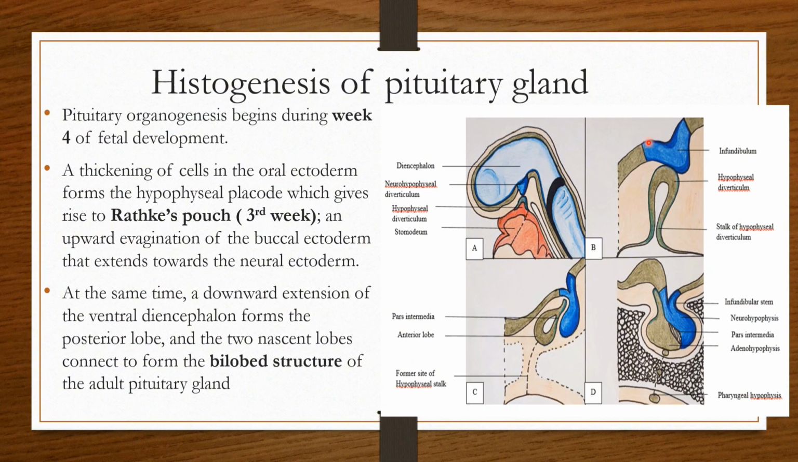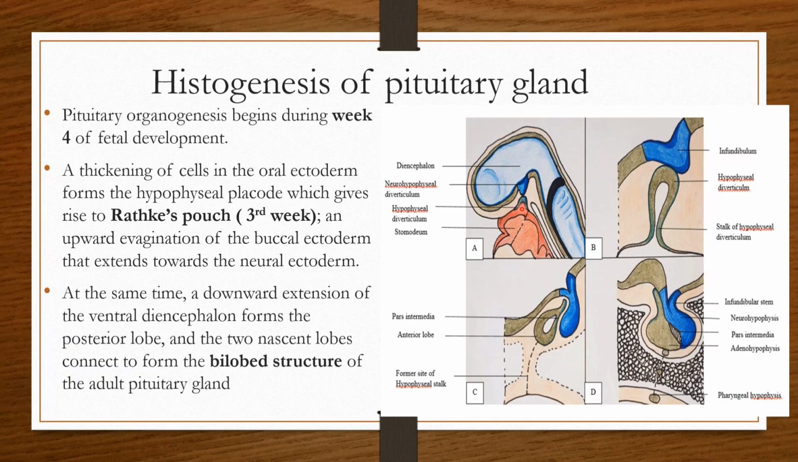So what is the histogenesis of the pituitary gland? The pituitary gland begins during the 4th week of development. This is again your MCQ. There is thickening in the wall of the oral mucosa. Here you can see the thickening basically starts at the 3rd week, and after this thickening, when Rathke's pouch appears and approaches the developing neurohypophysis, that is the 4th week of development. At the same time, downward extension of the ventral diencephalon forms the posterior lobe, and two nascent lobes connect to form the bilobed structure of the adult pituitary.